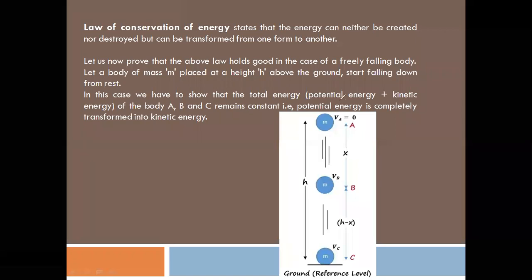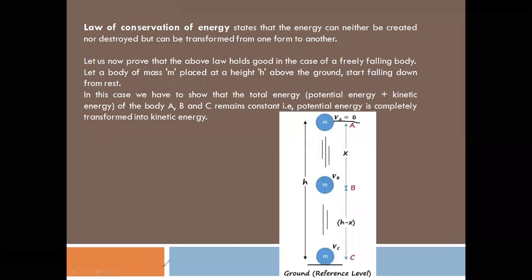So freely falling body means an object of mass m at a certain height h above the ground. Falling freely means it is falling with initial velocity 0. An object is falling from a certain height with 0 velocity. So initial velocity is 0. So that body is called a freely falling body. So in this freely falling body example, we are verifying the law of conservation of energy.